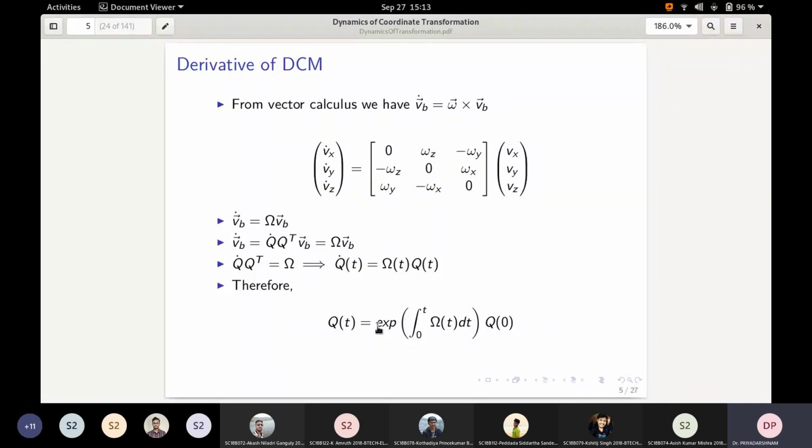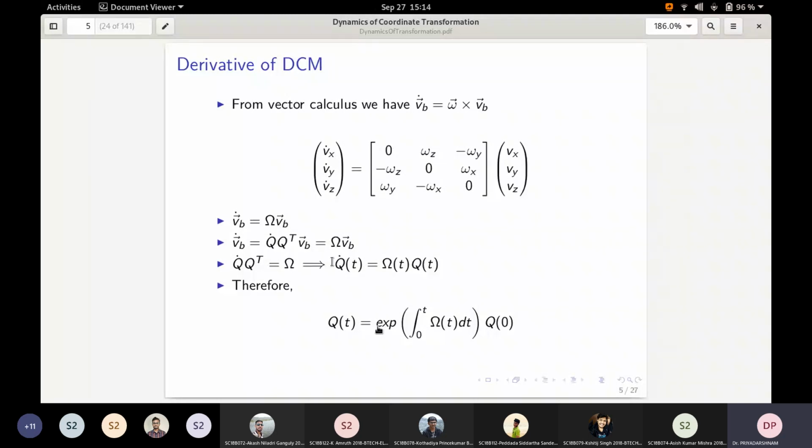The question now is, what is the derivative of the attitude matrix or attitude coordinate transformation matrix in terms of the gyro readings or in terms of the body rates? And that is precisely what we derived during the last discussion. Q is your attitude matrix or coordinate transformation matrix.